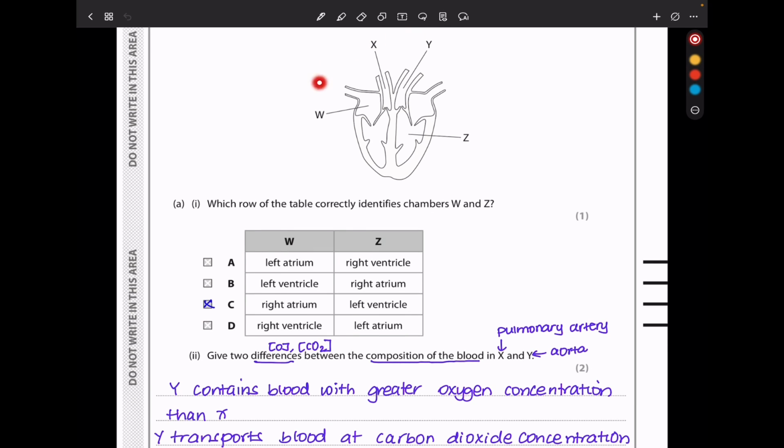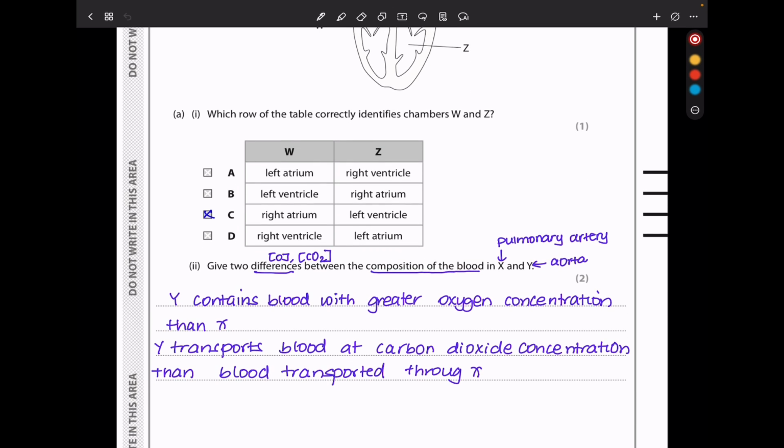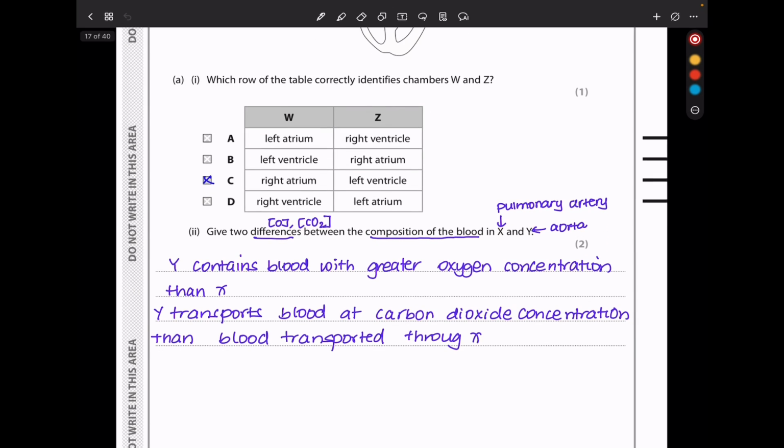So this is the heart. We can see this is the pulmonary artery. That is going to be the aorta. This is going to be the right atrium, and this is the left ventricle. So they say which row of the table correctly identifies chambers W and Z. Of course, like I've already said, it's going to be C. W is the right atrium, which we see here, and Z is going to be the left ventricle.